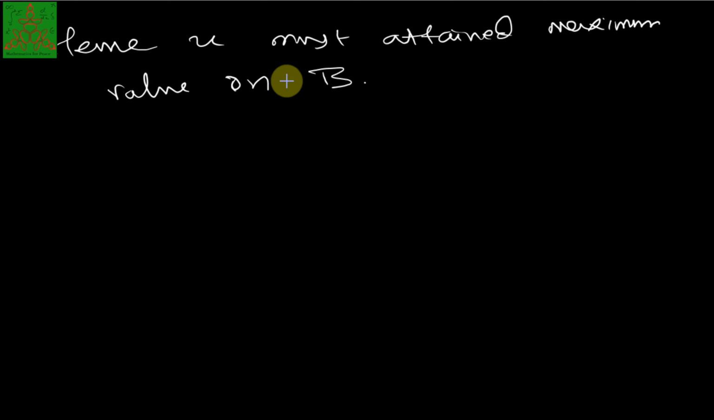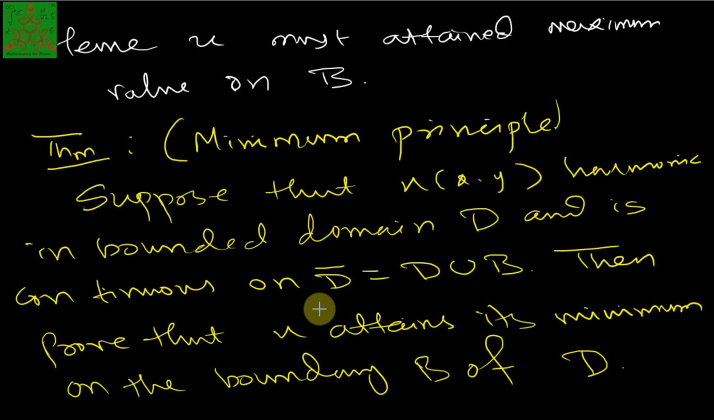In the similar manner, we can also prove the minimum principle. We'll state the minimum principle in this manner. This is the maximum principle we have, which tells you that u is a harmonic function on a bounded domain D. Domain is an open connected set and it is also bounded, and u is continuous on its closure. Closure means it is D union its boundary. So this D closure is bounded as well as a closed set. So it is a compact set.